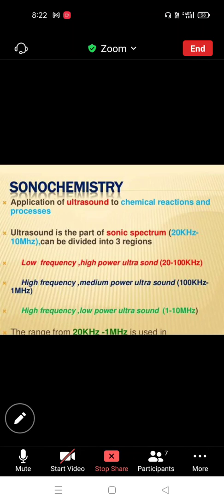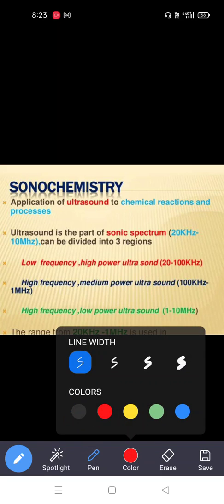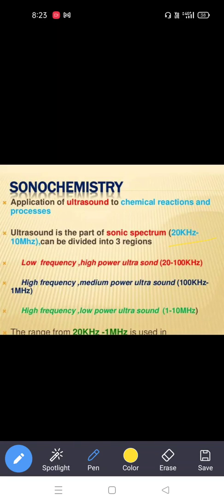So in green chemistry, coming to sonication reactions, this is also one of the parts of green chemistry reactions. So what is the sonication reaction? Generally we are using high range sounds like ultrasounds. The frequency range of this spectrum is 20 kilohertz to 10 megahertz.